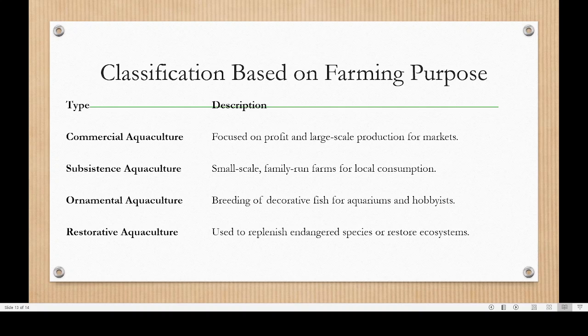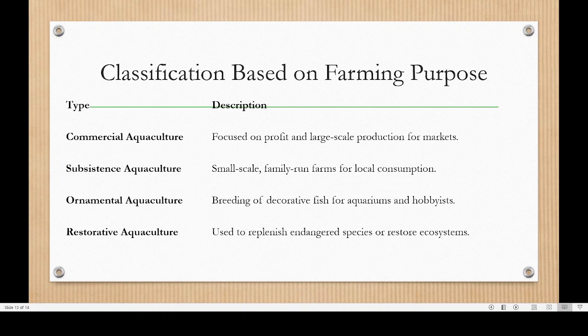Then based on the farming purpose, if it is on a large scale, then it is called commercial aquaculture. Subsistence aquaculture is small scale, where a family of 2 or 3 people are rearing fish just for their daily food. That is known as subsistence aquaculture. Then ornamental aquaculture, for decorative purposes.